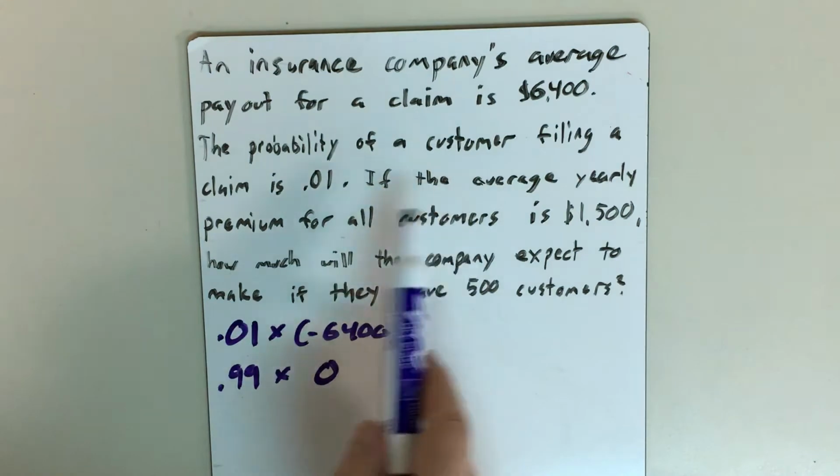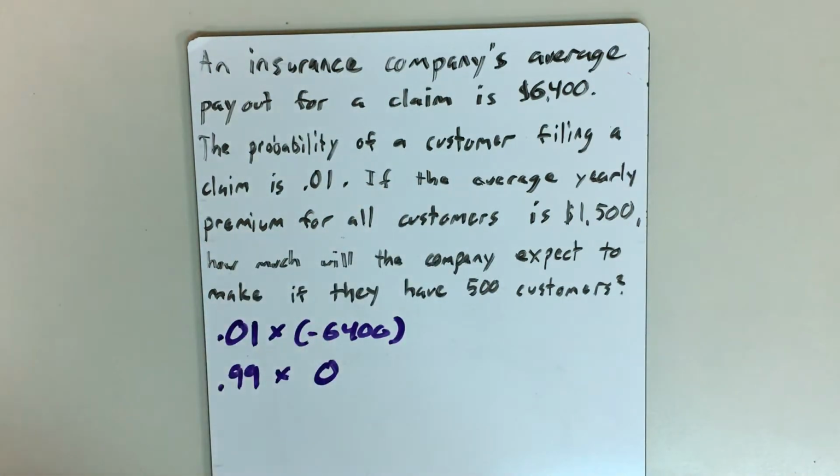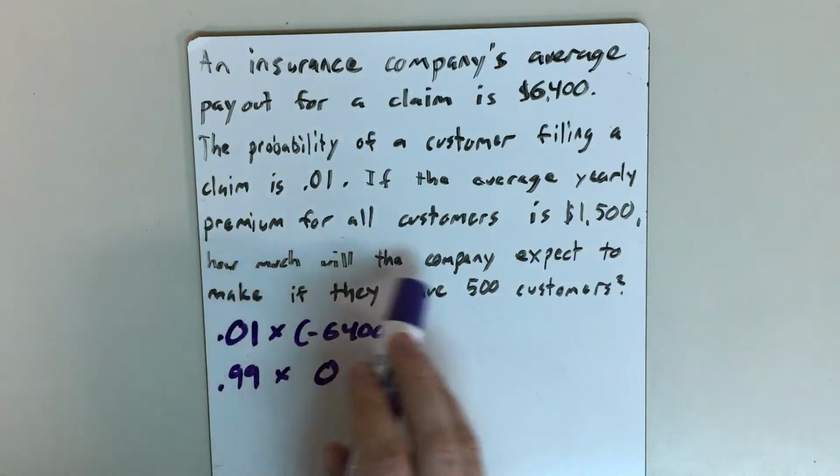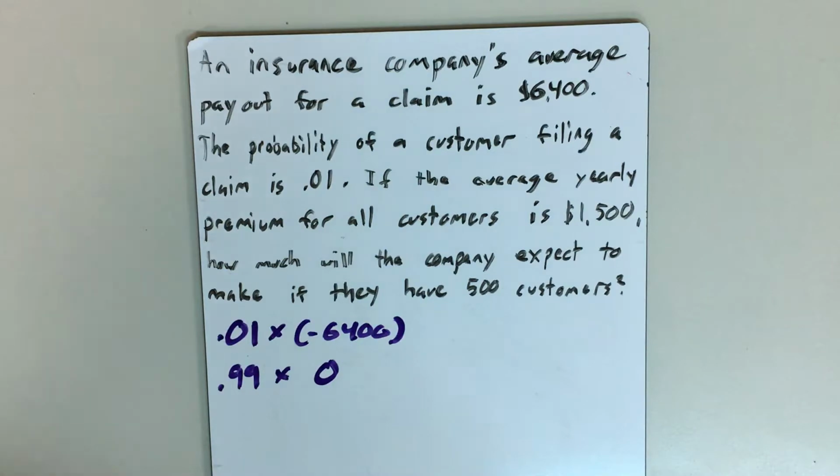And we're seeing that the average yearly premium, so that's the amount that the customer pays for the insurance and the peace of mind that it offers, if the average yearly premium for all customers is $1,500, okay, so that's an amount of money that we're going to have to take into account as well that we'll need to add. We're figuring out how much the company will expect to make if they have 500 customers. All right, so let's go ahead and do this bit of math here.